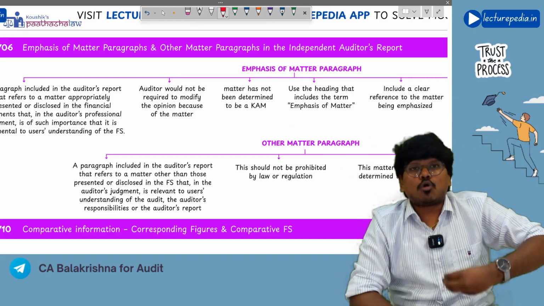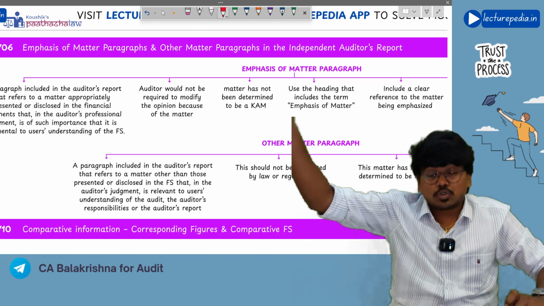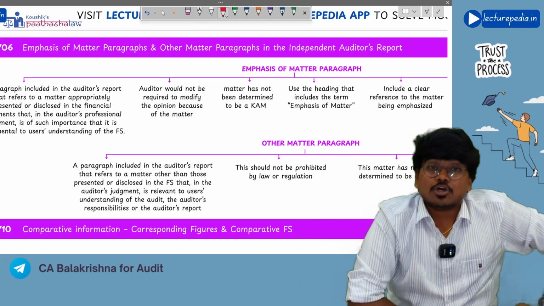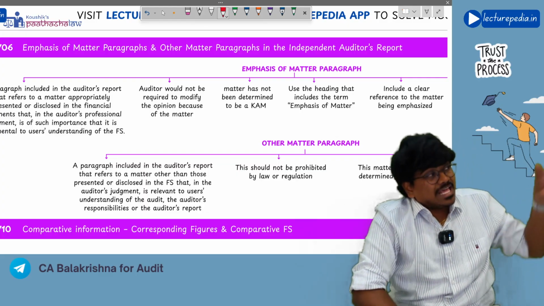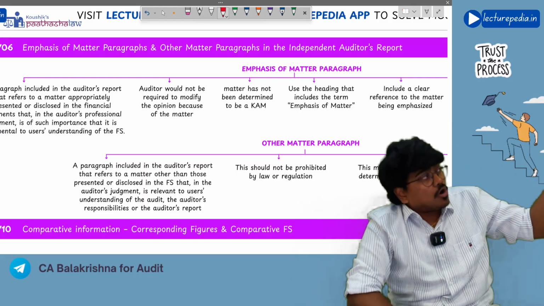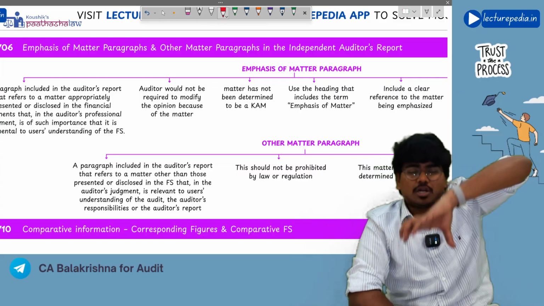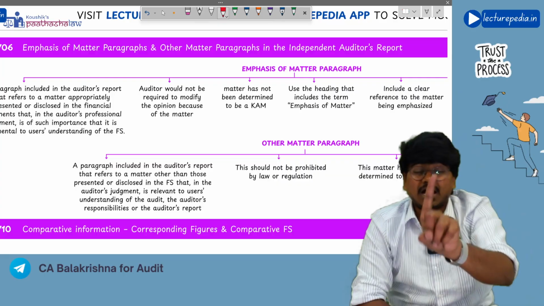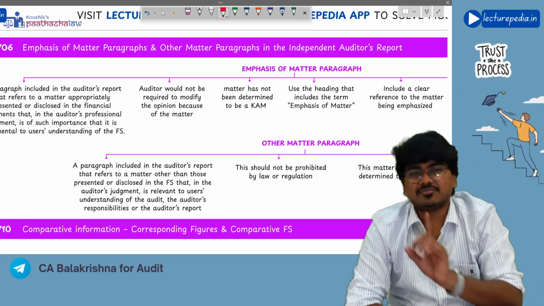So auditor wants the users to see that item which is already disclosed. So what auditor will do? Auditor will emphasize that item in his audit report in a paragraph known as emphasis of matter paragraph. Understood?